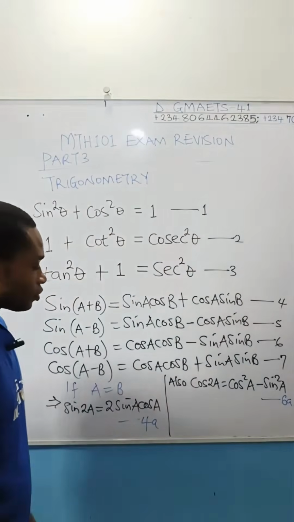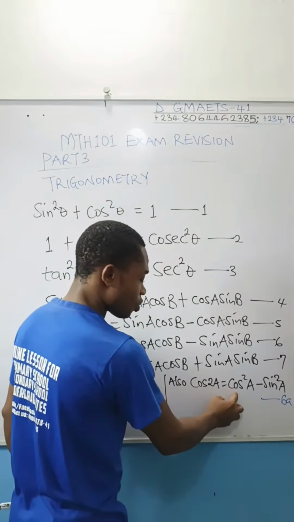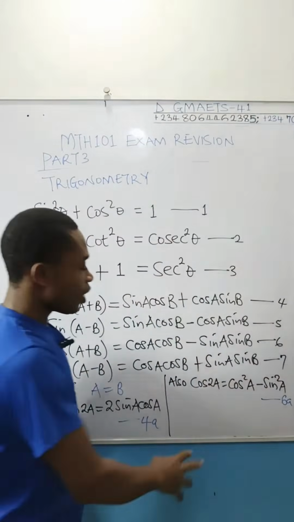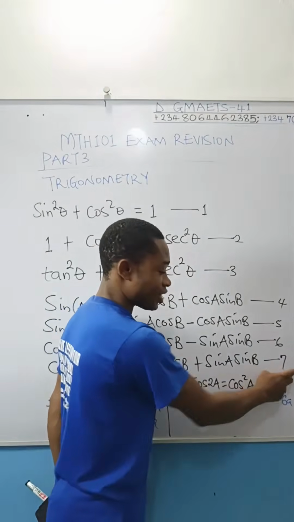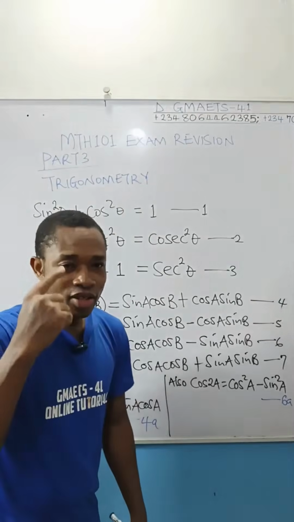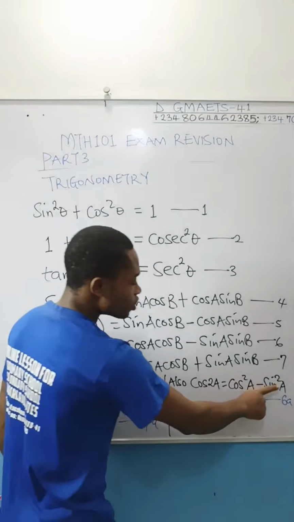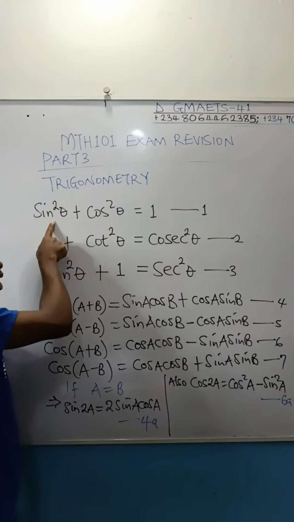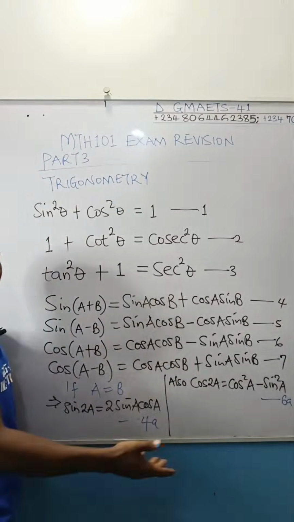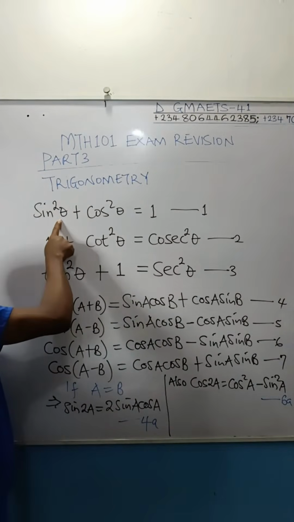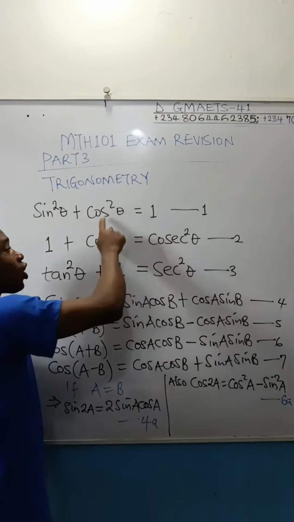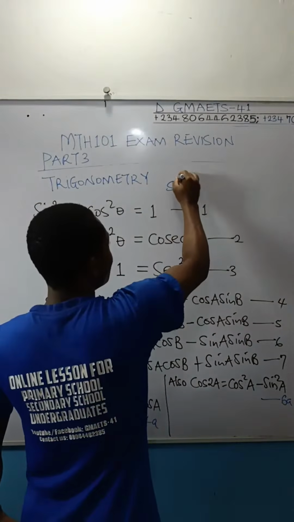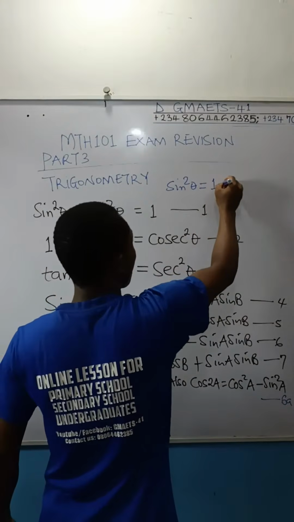Let's move on. Now that we have that cos 2A is equal to square cos A minus square sine A, we can still play with this particular square sine A. We can play with it as another identity you want to remember. If I remove square sine A and fix this Pythagorean identity, remember that if you make square sine theta, where theta in this case now is A because we are talking of angle, if you have square sine theta, make it subject of the formula, this square cos theta will go to the right hand side. What I'm saying in essence is, sine square theta as subject of the formula is going to be 1 minus square cos theta.